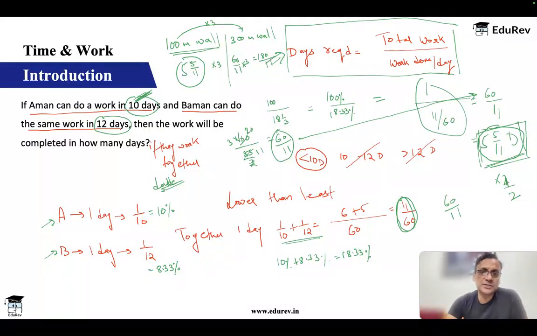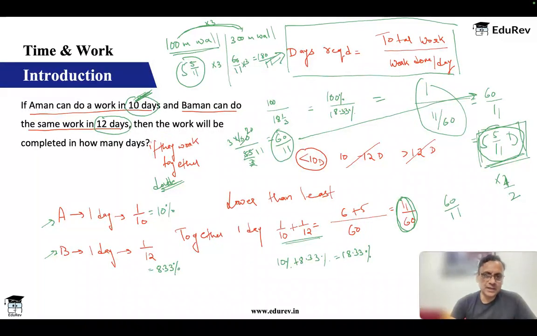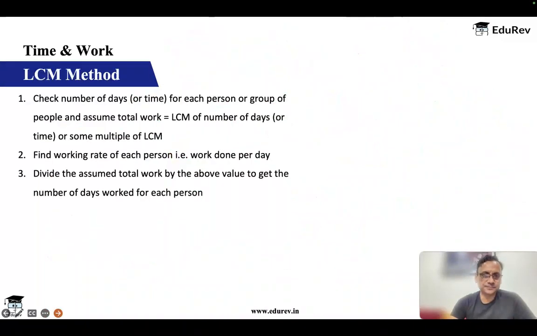So if I change my quantity of work, I say my work is double, triple, half, then your number of days will also get multiplied by the same factor, right? And then you will get your answer accordingly. So that is not a worry. Work can change, and accordingly my days will also change. Fine. So this is the core concept, and this will be used in each and every question. Of course, we'll be introducing some more concepts as well, but I hope you have understood this fully. Okay. Great. Let's move on to the next.